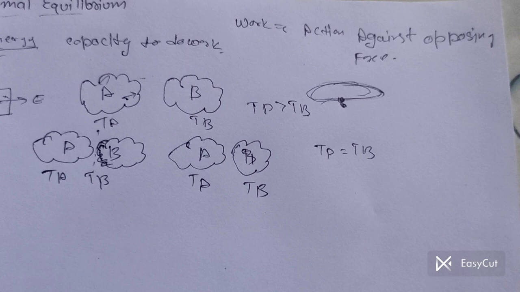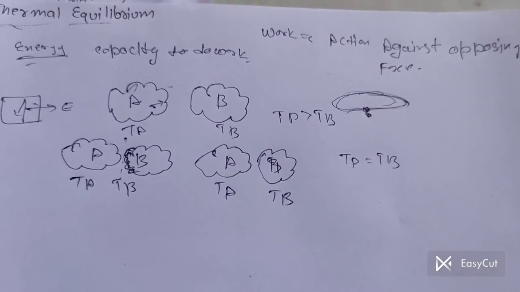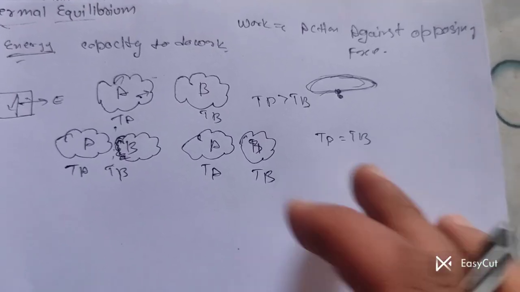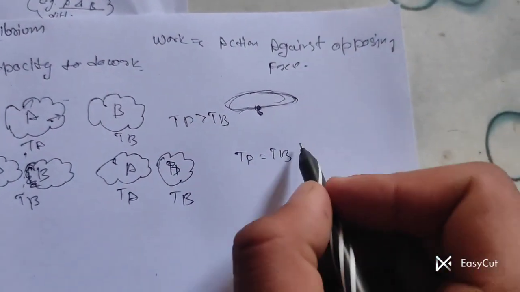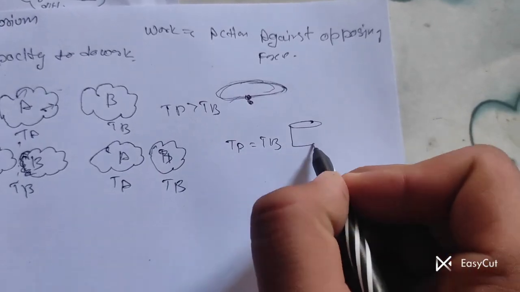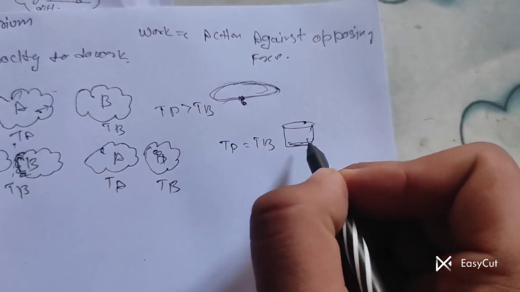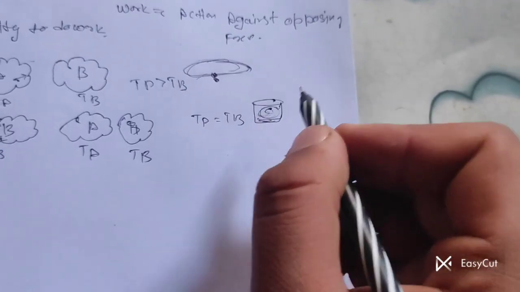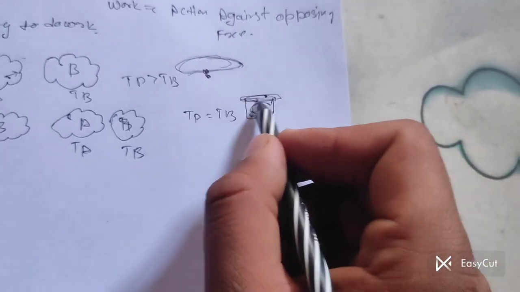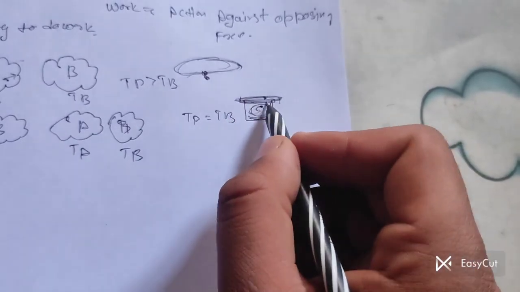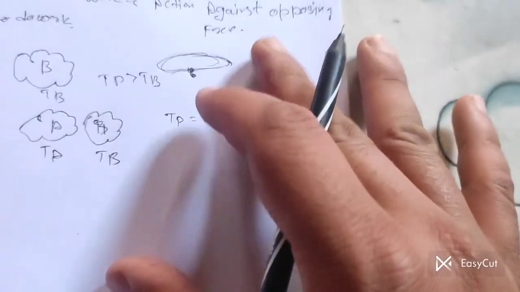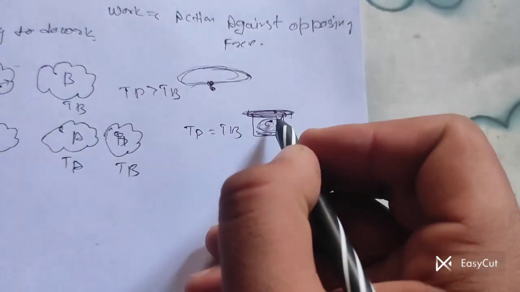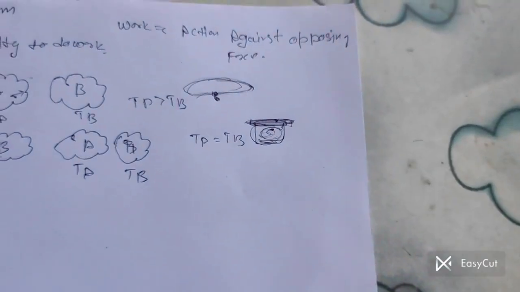How can we explain this? Since we understand science through real life things, take a glass of hot water. If we close this with the help of a lid, after some time the temperature of the glass goes down.